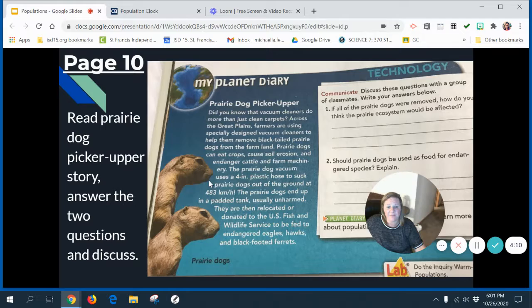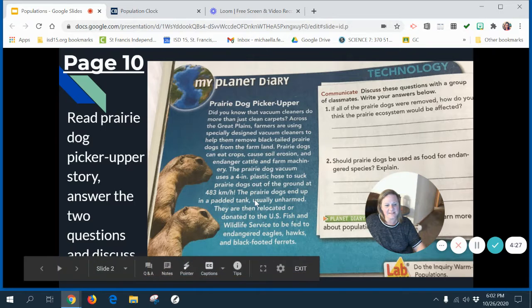The Prairie Dog vacuum uses a 4-inch plastic hose to suck prairie dogs out of the ground at 483 kilometers per hour. That's about 240 miles an hour. This is my favorite sentence in the whole ecology book. Are you ready for this? It says, the prairie dogs end up in a padded tank, usually unharmed. Usually. Then they are relocated or donated to the U.S. Fish and Wildlife Service to be fed to endangered eagles, hawks, and black-footed ferrets.